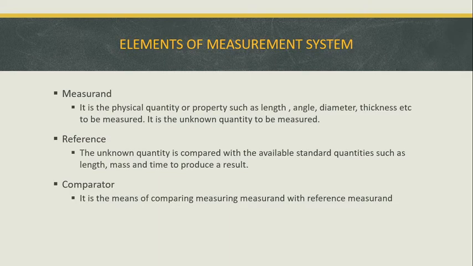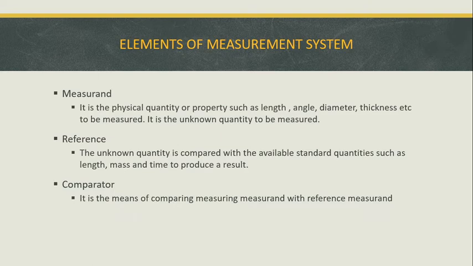Then the next one is comparator. It means comparing the measurand with the reference. We can find out the output value with the help of comparing the measurand with the reference. The measurand is the particular object measured to find out the unknown value.